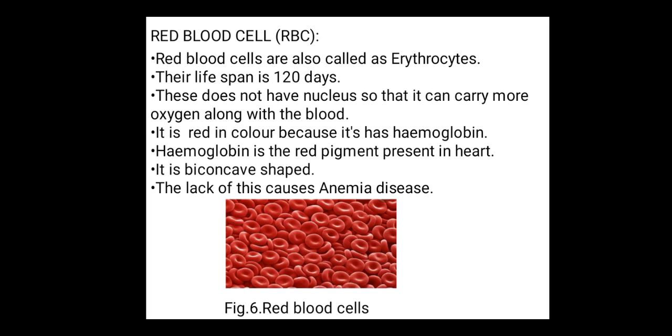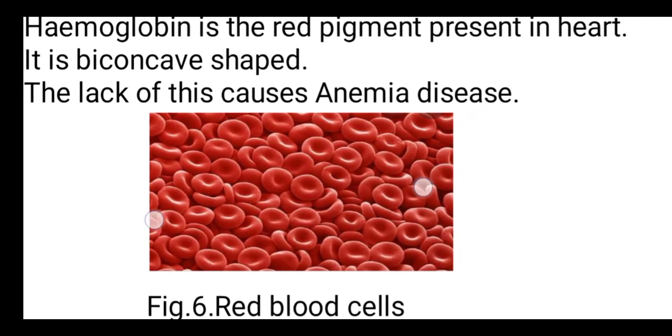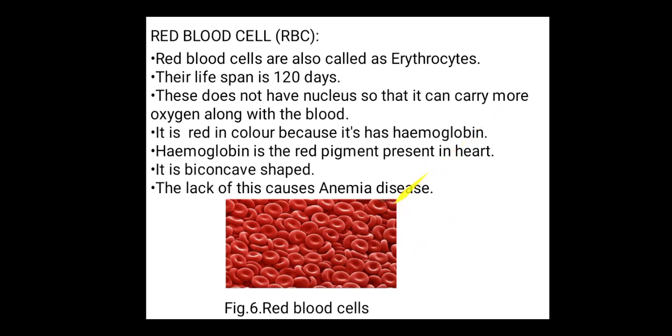It is red in color because it has hemoglobin. Hemoglobin is the red pigment present in the blood. It is biconcave shaped. The lack of this causes anemia. So as you can see, these are the red blood cells. So next we will proceed to white blood cells.